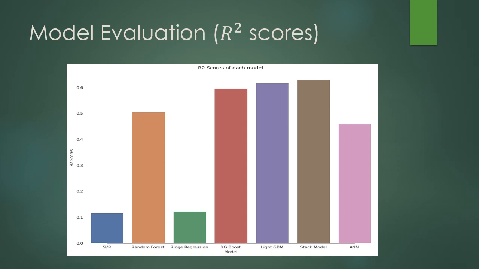Here we have a summary of the R2 scores of each model. So we can see that the stack model performs slightly better than the light GBM and the XGBoost model. The SVR and the ridge regression are the ones that showed undesirable R2 scores, whereas the random forest and the ANN model perform slightly better with a score of above 0.4.